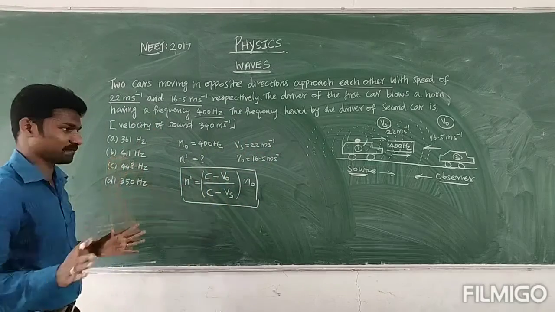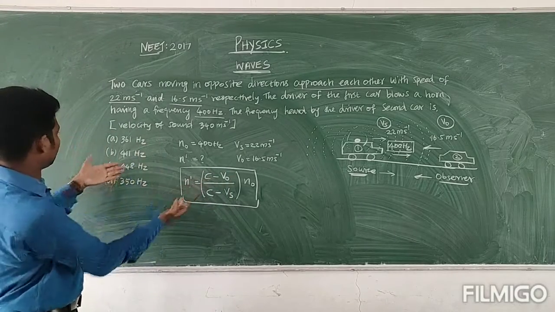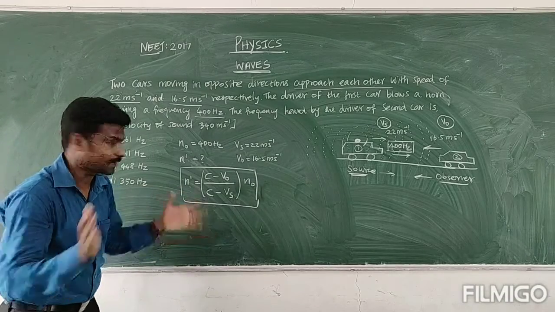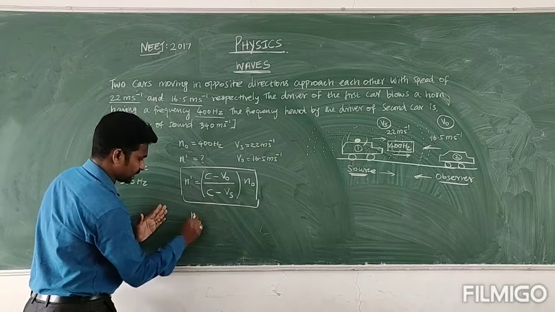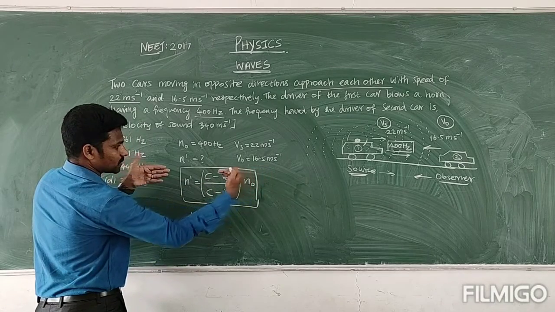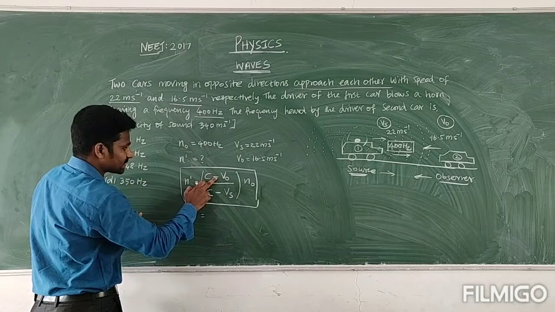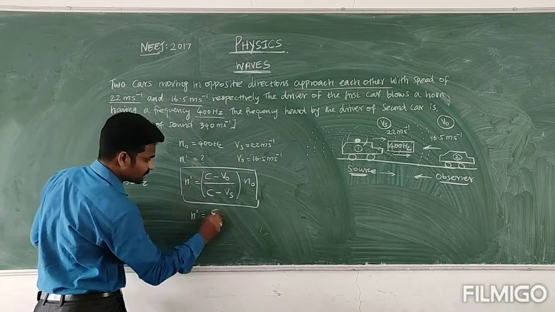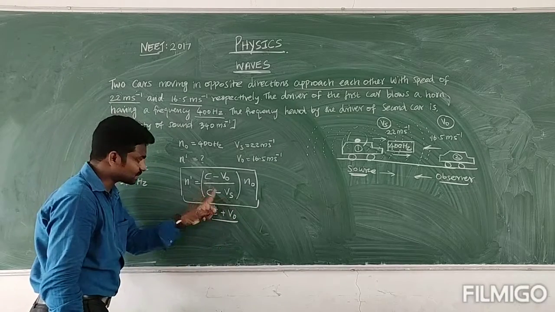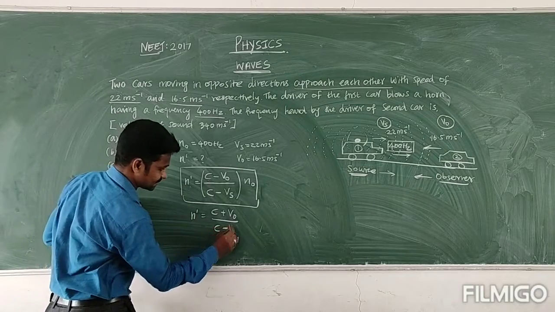The question options include 411 and 448. So the numerator becomes C plus V0, and the denominator is C minus Vs, so N dash increases.